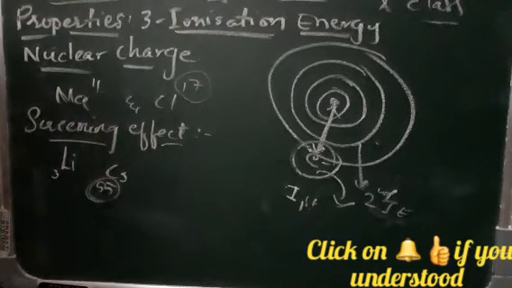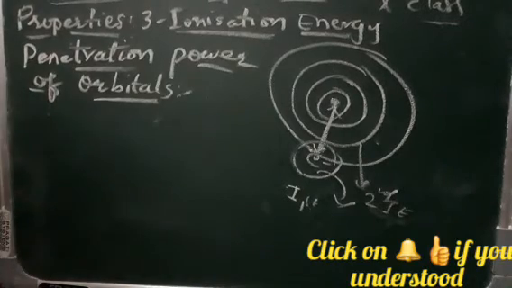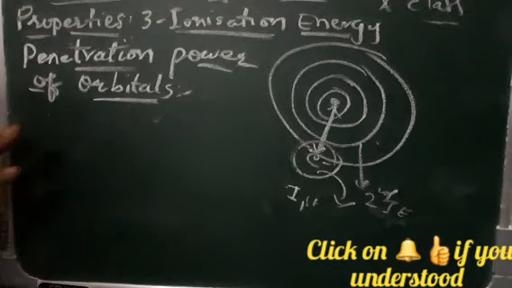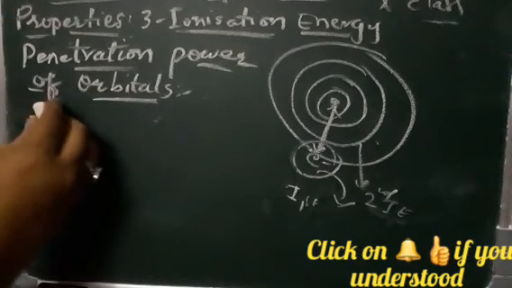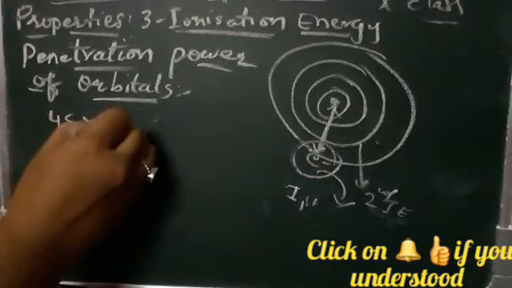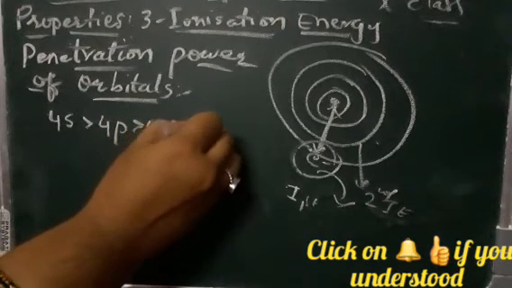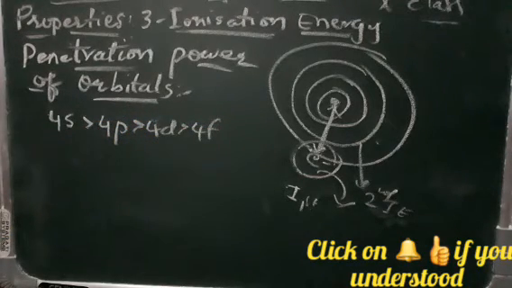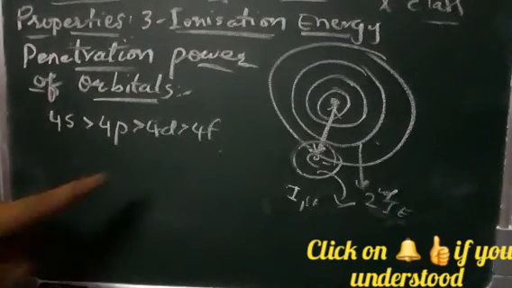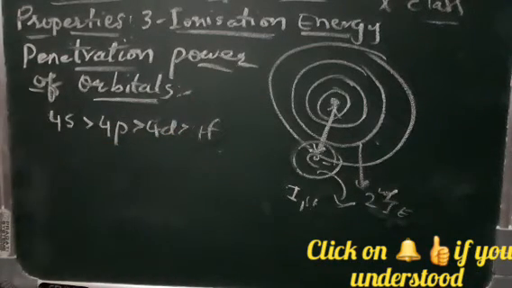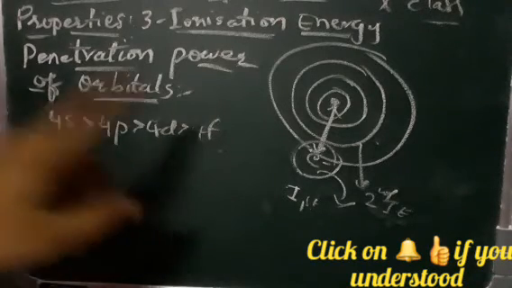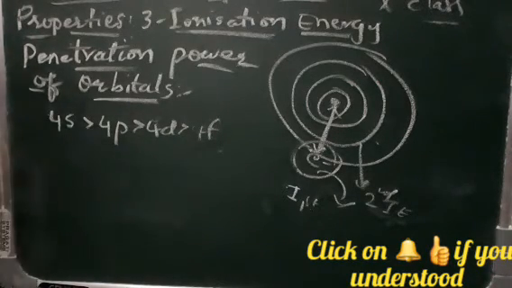The next factor is the penetration power of the orbitals. Orbitals belonging to the same main shell have different piercing powers. They may belong to the same shell, but they have different piercing powers. For example, 4s is greater than 4p, is greater than 4d, is greater than 4f. So you can easily remove the electron from 4f. It is easier to remove the electron from 4f than from 4s.